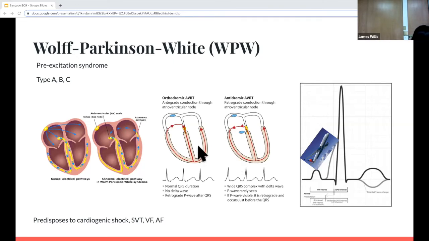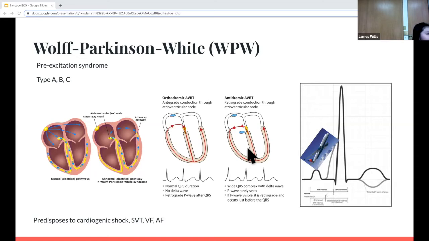Then we can also look at re-entry circuits that can be caused by WPW. Orthodromic means that it follows the normal route of going down from the SA node and then down to the ventricles and then going up the accessory pathway. That EKG will show a normal QRS, no delta wave, and you can see a retrograde P wave after the QRS. The other circuit is antidromic.